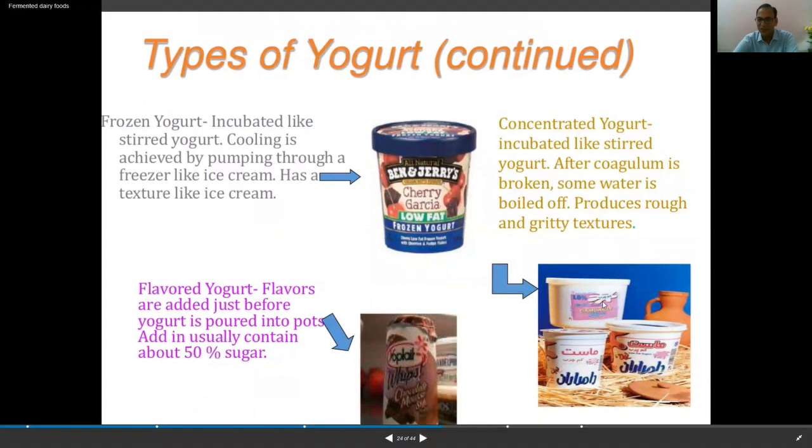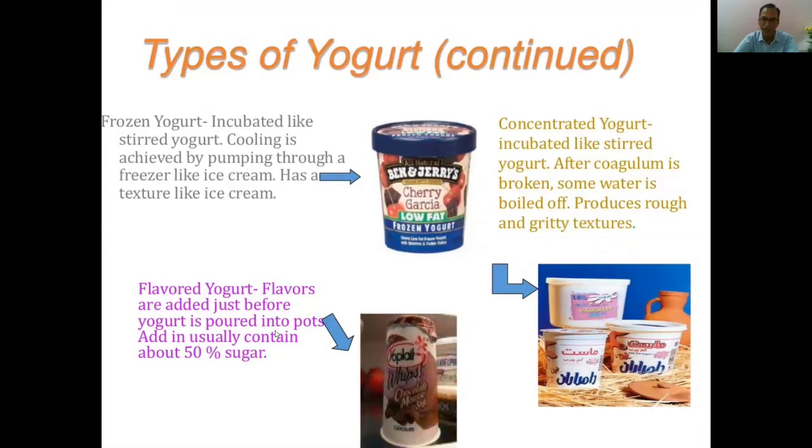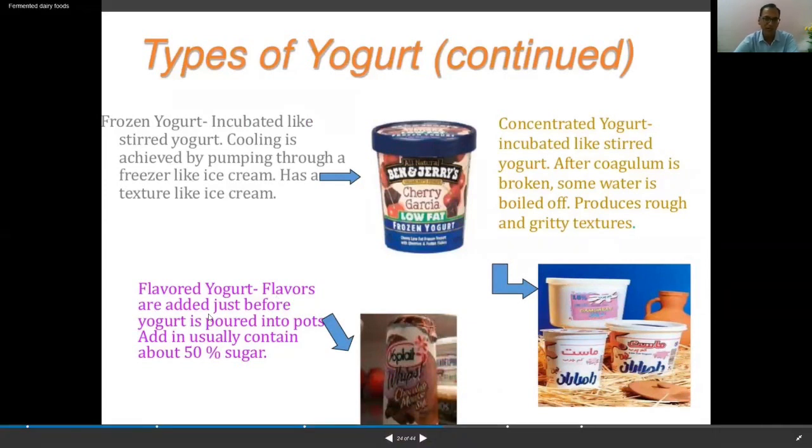And then, if you see this one, this is a concentrated yogurt. Concentrated yogurt is incubated like stirred yogurt, and after the coagulum is broken, some water is boiled off, which produces a rough and gritty texture. So this is the concentrated yogurt, which we call. And flavored yogurt, I told you most of the yogurts are flavored yogurt. Raw yogurt is hardly consumed. So in flavored yogurt, flavors are added just before yogurt is poured into pots, and 50% sugar is generally added also.